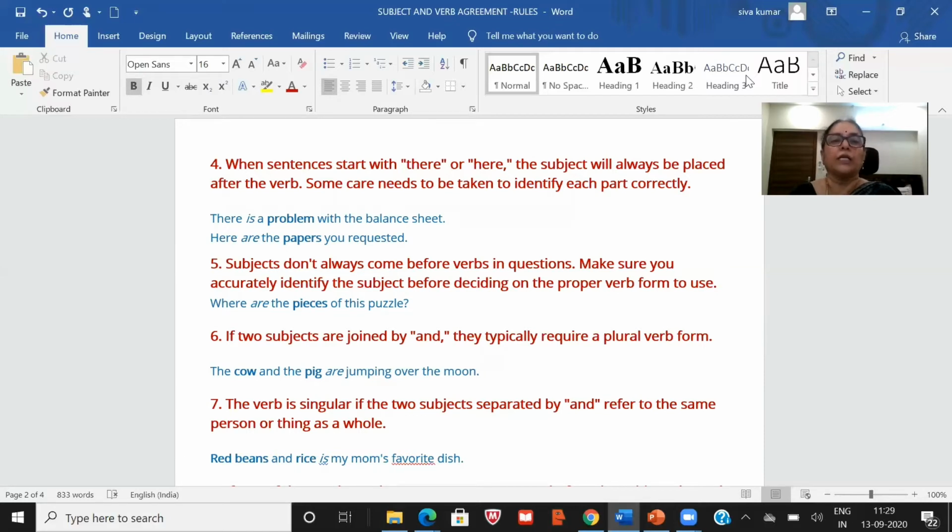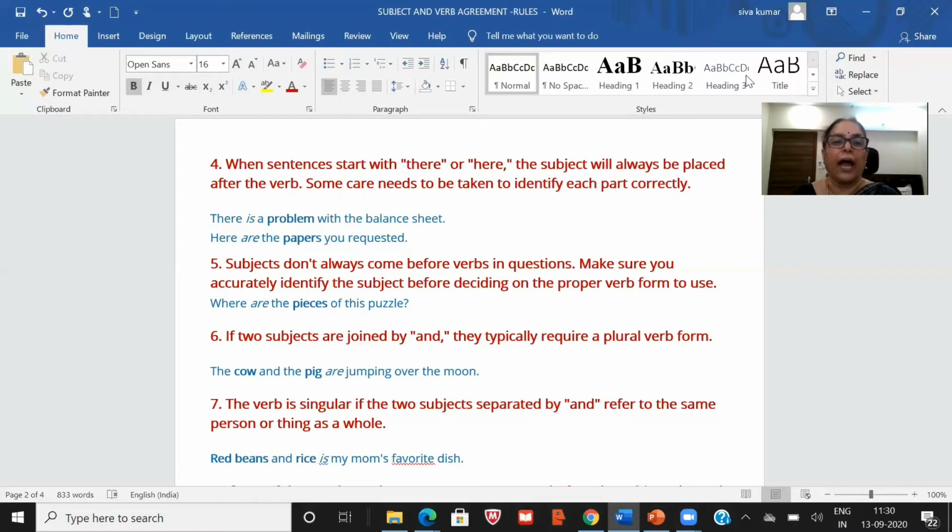Now fifth rule, subjects don't always come before verbs in questions. Make sure you accurately identify the subject before deciding on the proper verb form to use. Now, where are the pieces of the puzzle? So, you are talking about the pieces, which is plural. So, are there. If two subjects are joined by and they typically require a plural verb form.